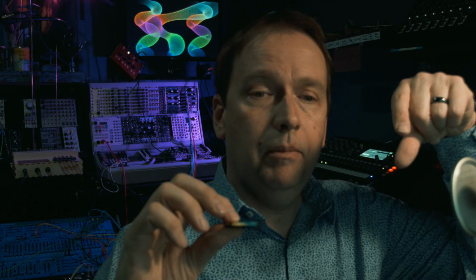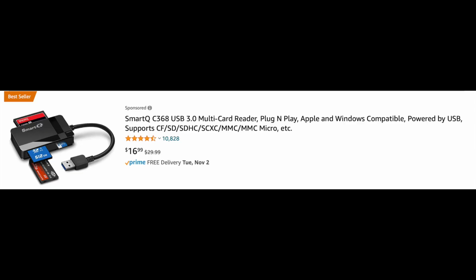If you do not, if you have an older computer, reach out, because there's a very cheap device that you can get right now on Amazon for like $3 or $4 that basically is a USB plug, and you insert your micro SD or your full-size SD, and it's the same thing. So you can get anything off an SD card on any computer that you own, I guarantee it, as long as you have the right adapter. So just reach out if you have concerns.